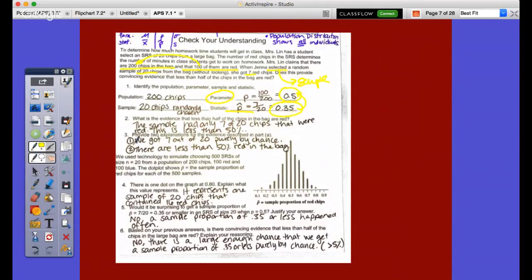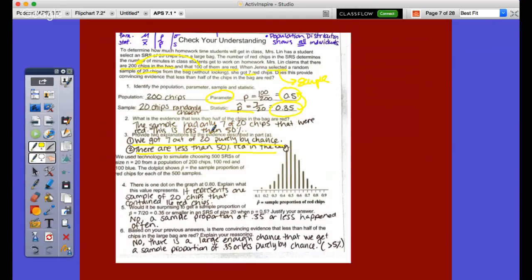Yeah, this is kind of from our statistical significance. We got 7 out of 20 purely by chance. And then B, going back to number 2 up above, is there were less than 50% in the red bag.